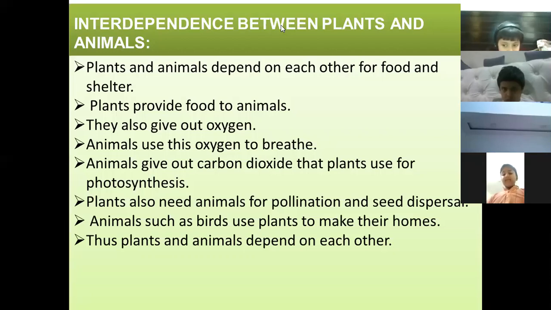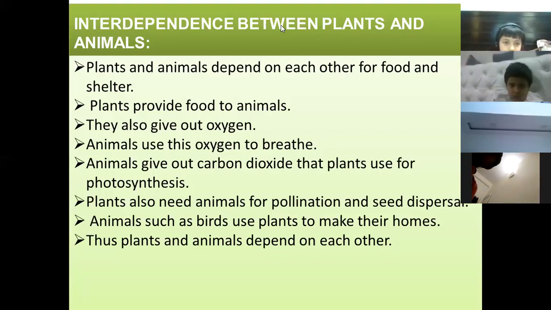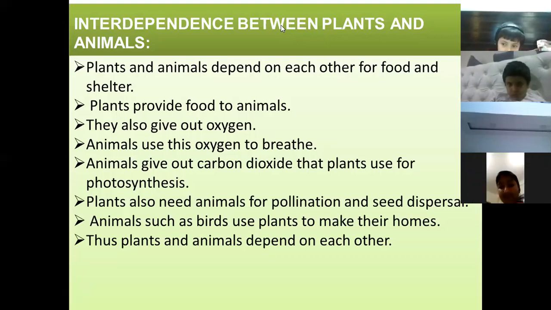In the absence of plants or animals, what will happen? There will be no balance in the world, because both are dependent on one another. Plants depend on animals for carbon dioxide and animals depend on plants for oxygen.